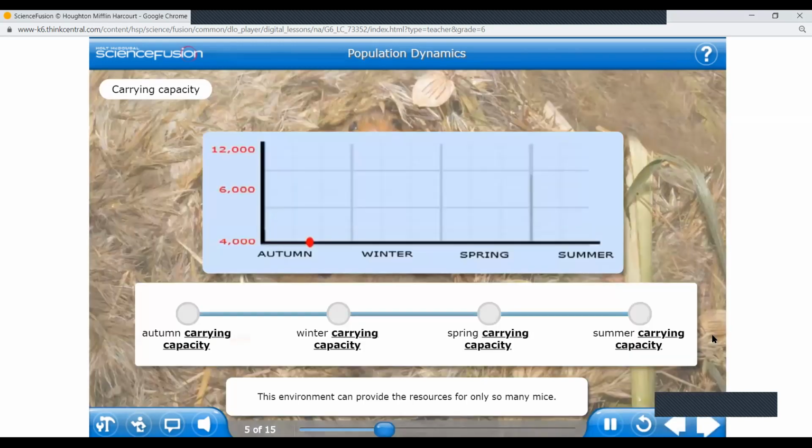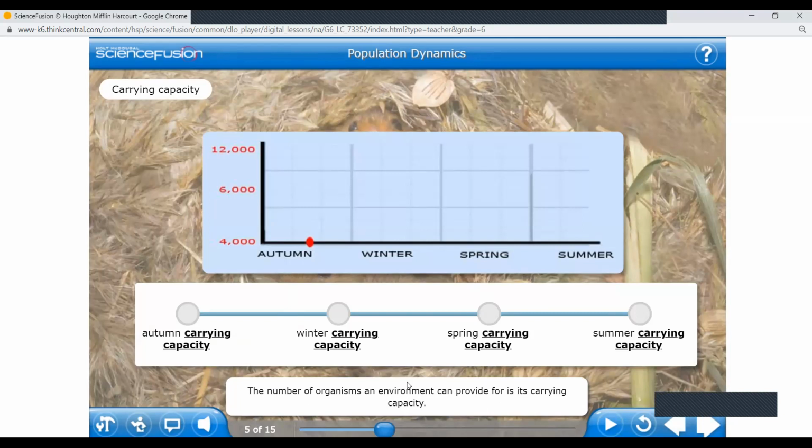This environment can provide the resources for only so many mice. The number of organisms an environment can provide for is its carrying capacity. My dear girls, now what is carrying capacity? The number of organisms an environment can provide for is its carrying capacity.